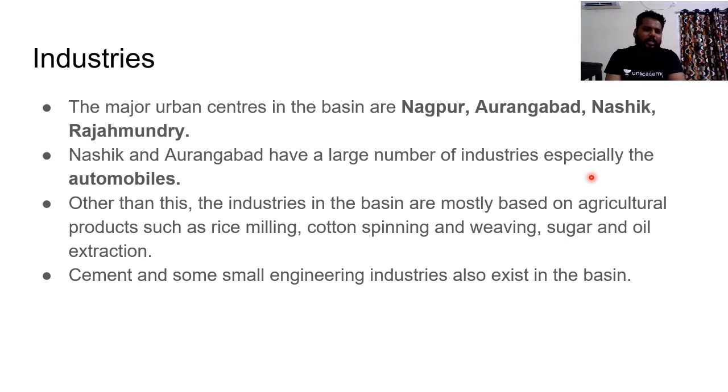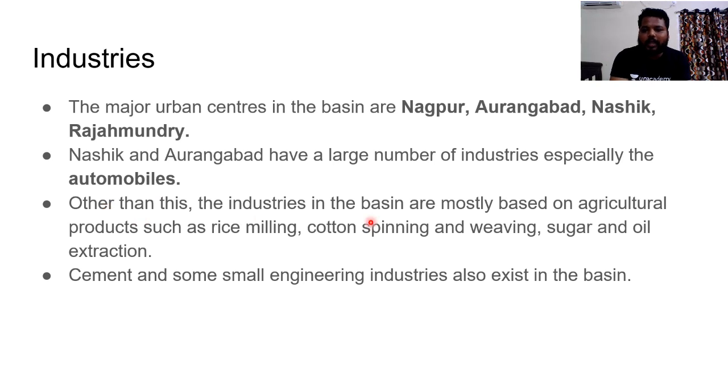The automobile industry is ancillary because it depends upon other industries. These urban centers have given a base for the suburban regions. Like for example, Mumbai. They might have established the automobile industry at Mumbai, but it has become stagnant. Hence, the industries have shifted towards the Nasik and Aurangabad region.